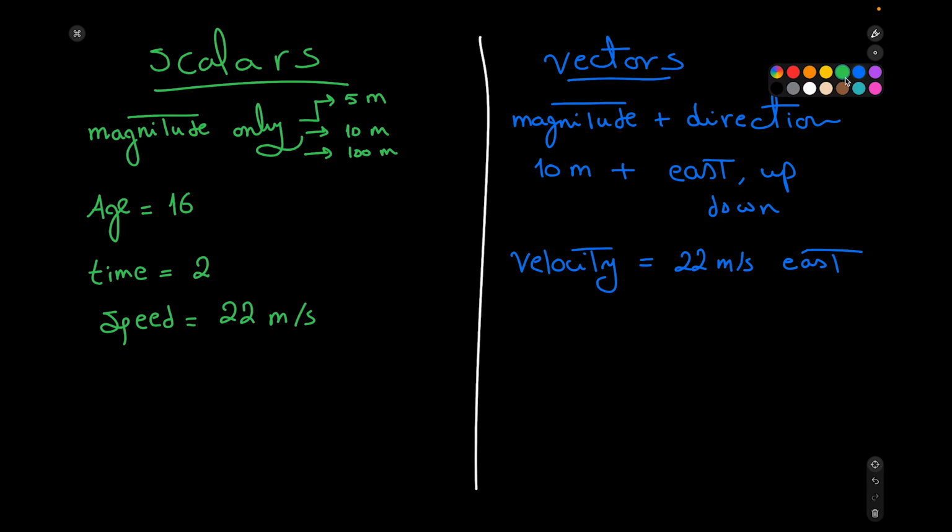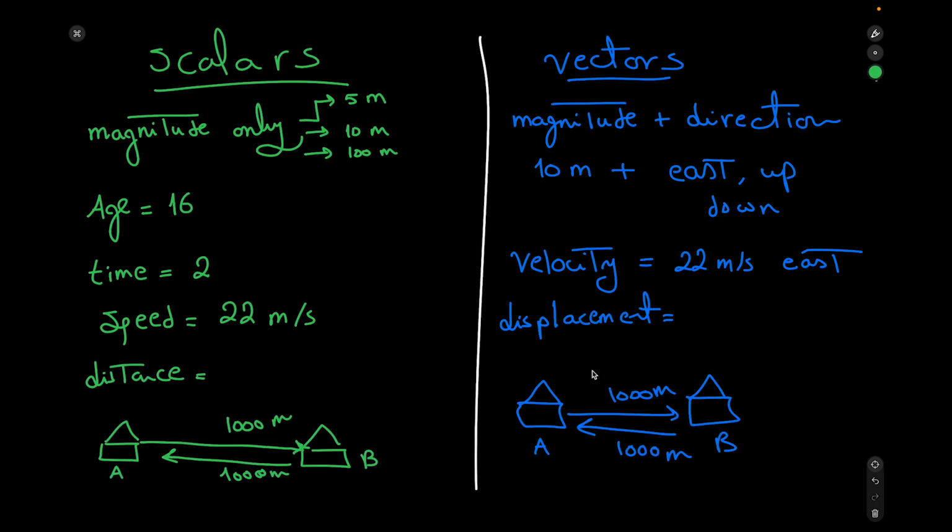Let's go to the second one, distance and displacement. Let's talk first about distance. For distance, we are going to sum up all the numerical values we have in the problem. So you are right now in your home and you are going to go to your school. The distance between your home and your school would be 1,000 meters. So you're going to go at the beginning of the day to your school, and at the end of the day you're going to go back to your home.